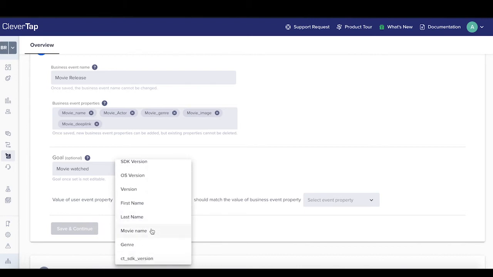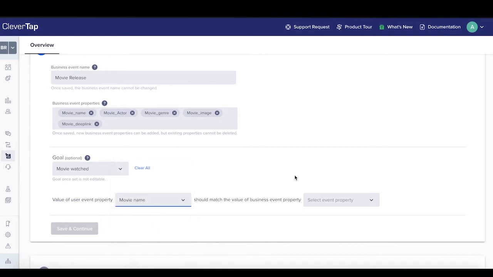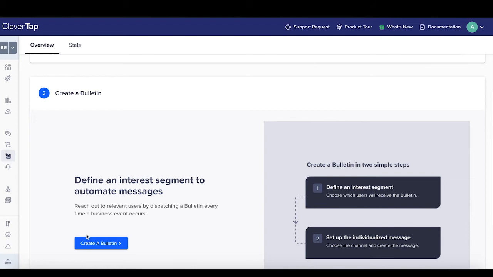So here we actually map the properties of the two relevant events. So this is mapped to the business event property of the movie release. We save and continue right now. Now we create a bulletin for this business event.